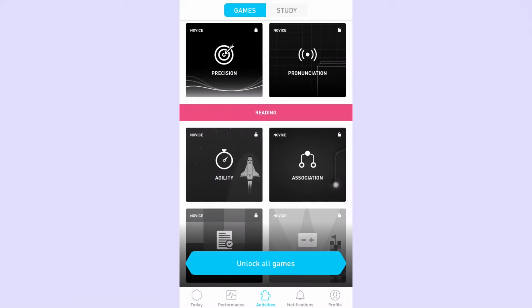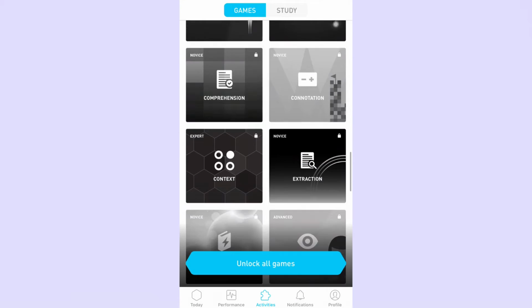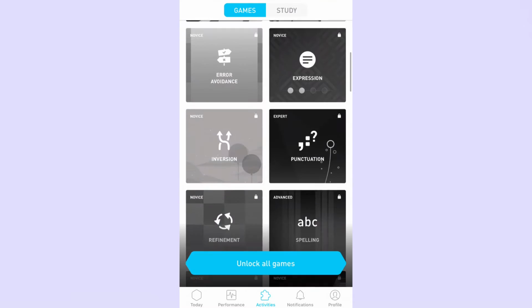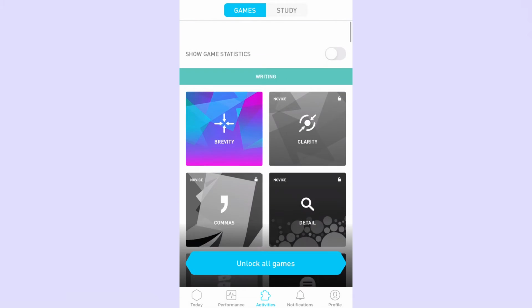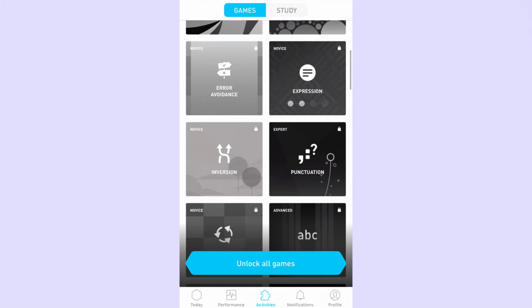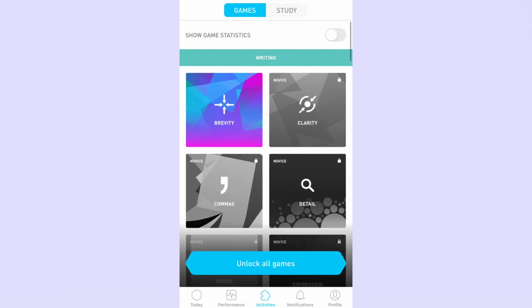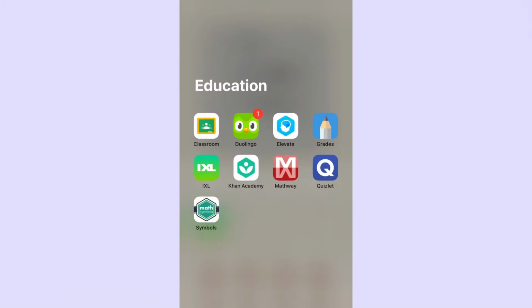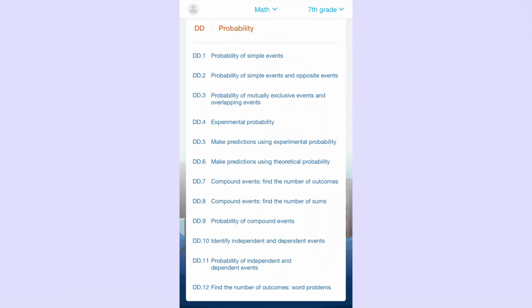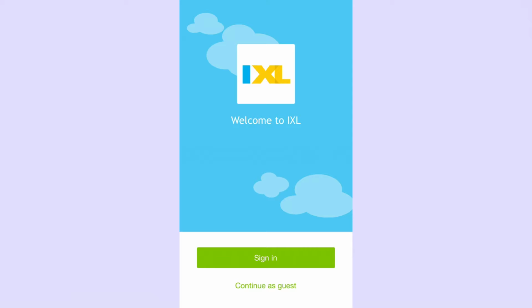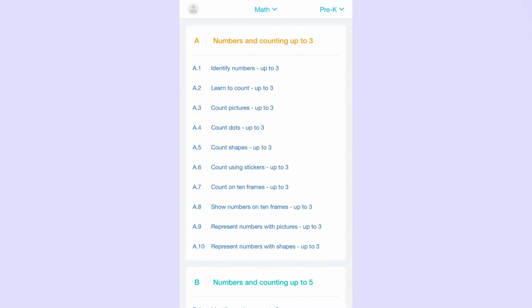But if you don't want to pay for the stuff that is down here on the bottom, it's okay. You can just click on the top. I think it's not open, but you need to pay. But if you want to, you can just click on download the other app. Like if you want to, you can just get this app, IXL. So let's see. Loading.